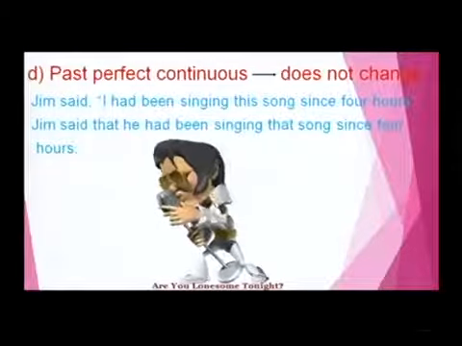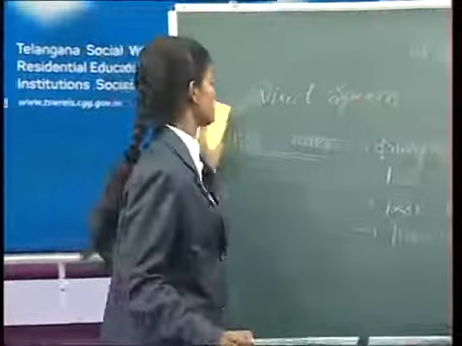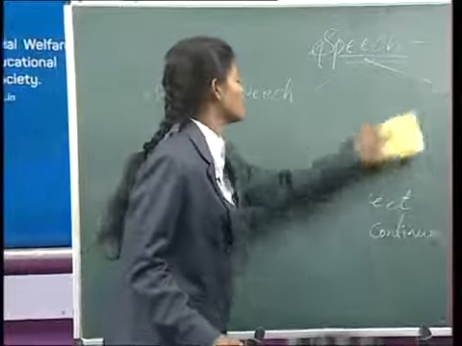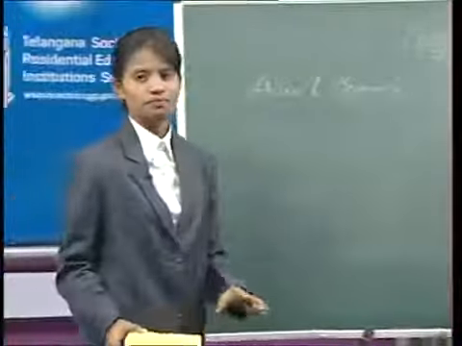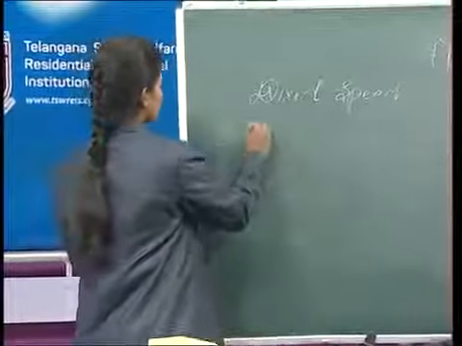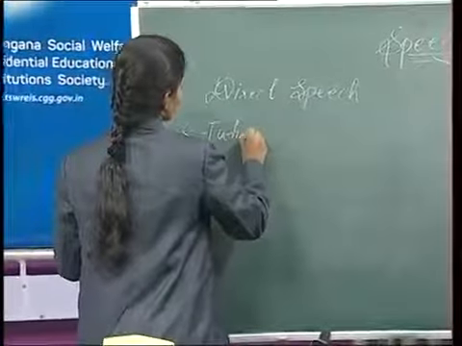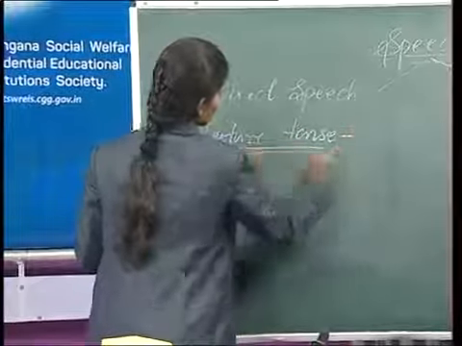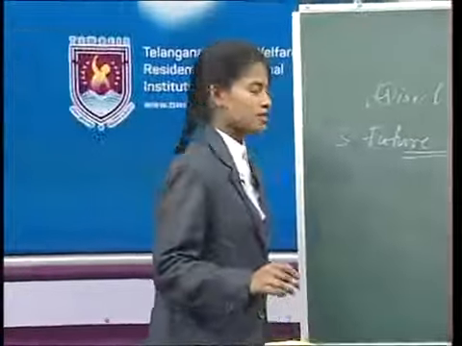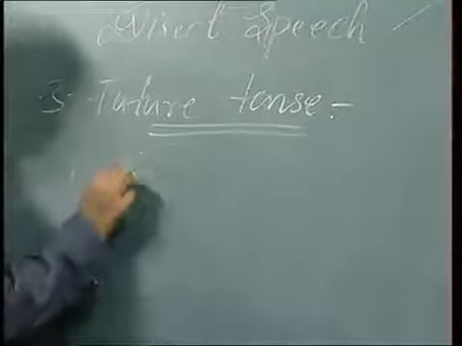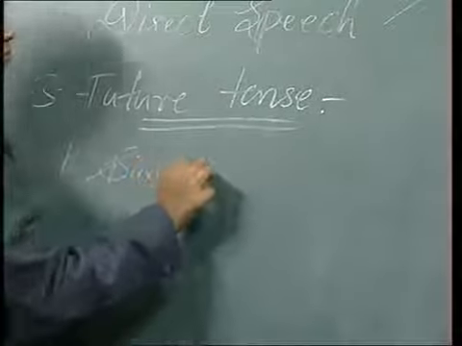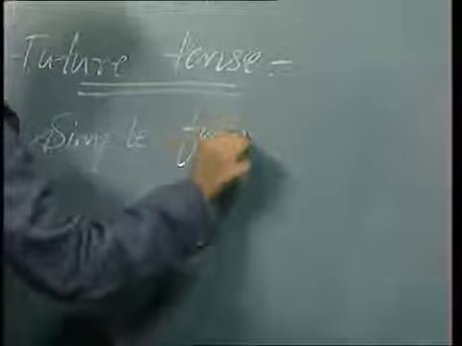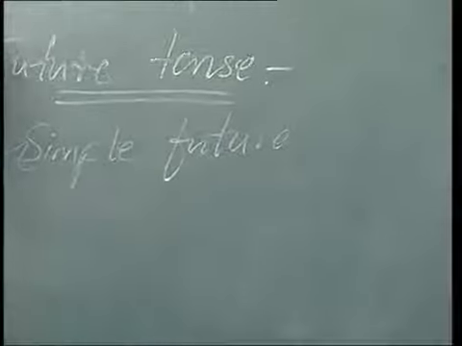Now, let us enter into the third tense, that is future tense. The third thing is the future tense. In the future tense, the first thing is the simple future.